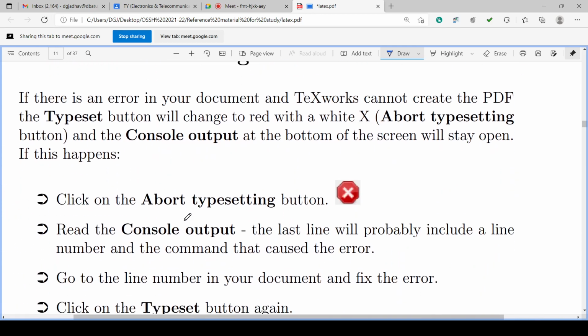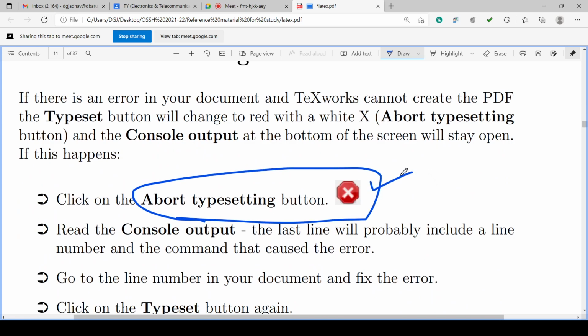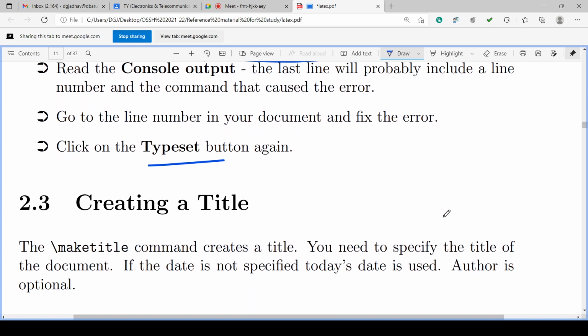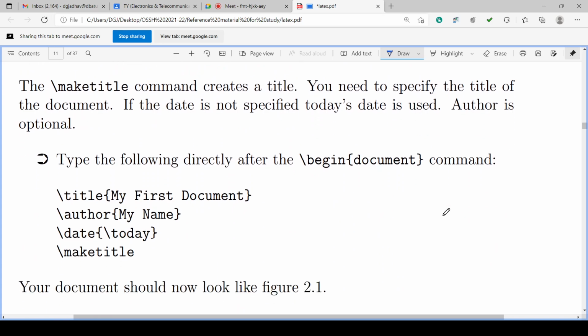If you have any error, the green button will turn into this, and then we can make the correction at the particular error line. Then typeset again, and it will generate the PDF. So how to create the title we have seen. There are various components in the document. Creating a title is also one component.